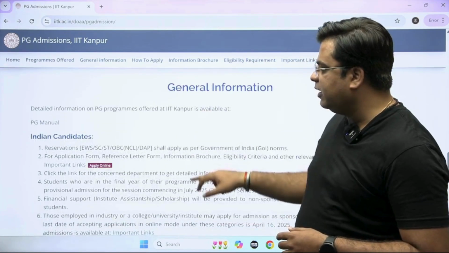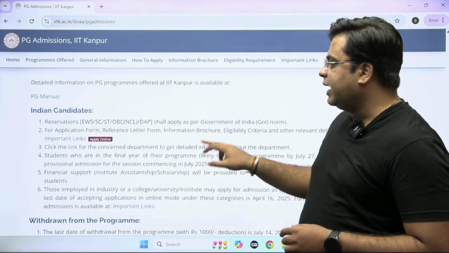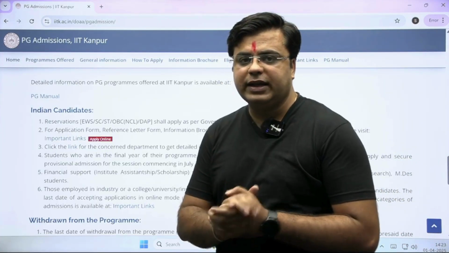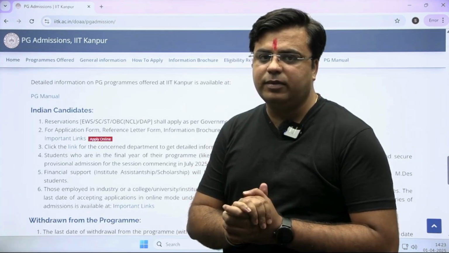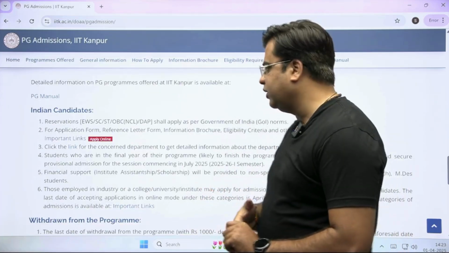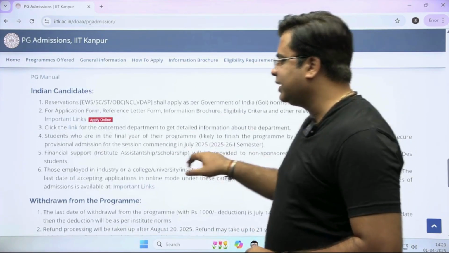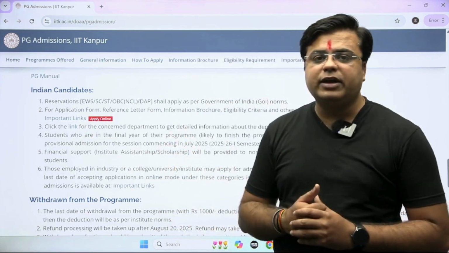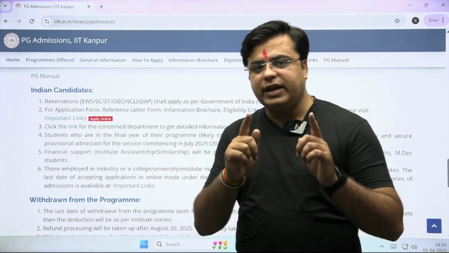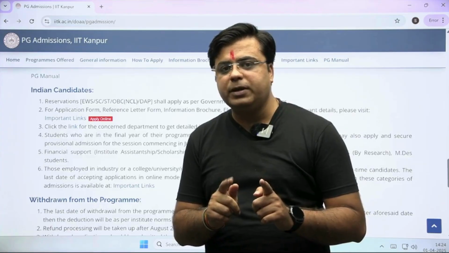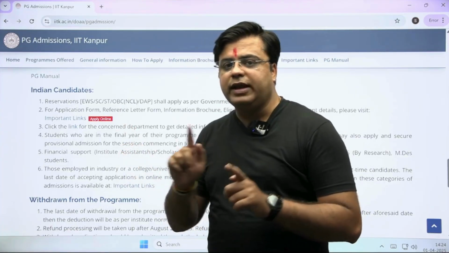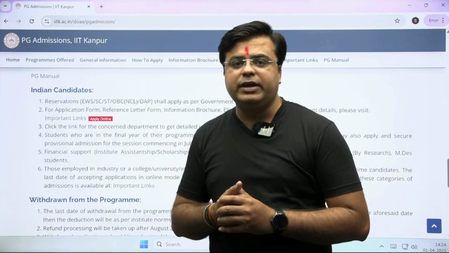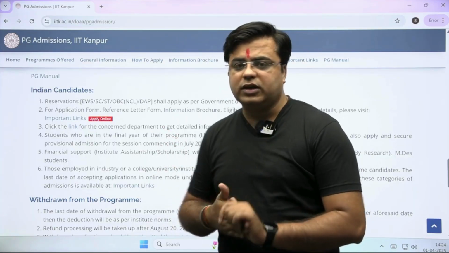Let's see the general information. First of all, if you have reservations, like if you belong to any category, then the standard reservations will be provided to you as per the government norms. You have to just click this link to apply online into the MTech courses for IIT Kanpur. So again, first you have to register for COAP and then you have to apply online for the MTech programs at IIT Kanpur. Then only your names will be considered for the counseling rounds.